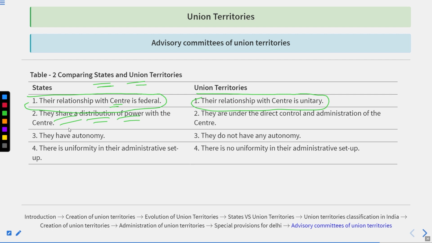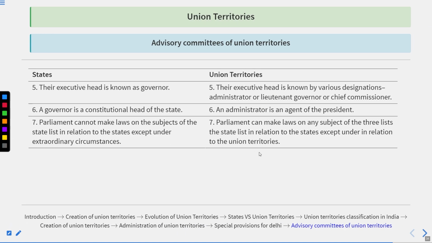States share a distribution of power with the center. Union Territories are under the direct control and administration of the center. States have their own autonomy. Union Territories do not have any autonomy. There is uniformity in the administrative setup of states, but no uniformity in the administrative setup of Union Territories. The executive head of a state is known as governor. Their executive head is known by various designations: administrator, lieutenant governor or chief commissioner. Governor is a constitutional head of the state. Administrator is an agent of the president.